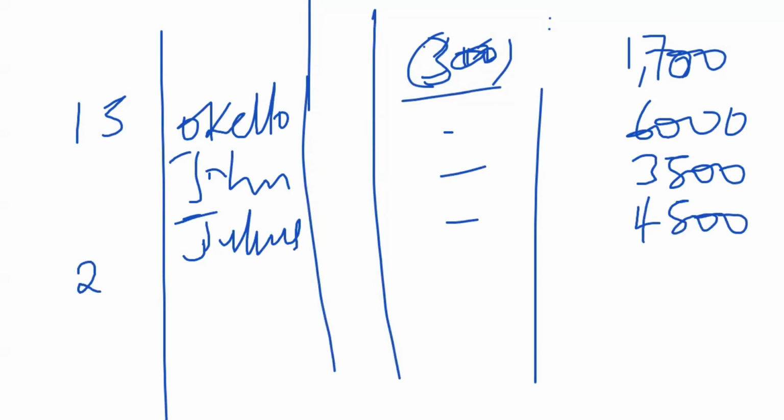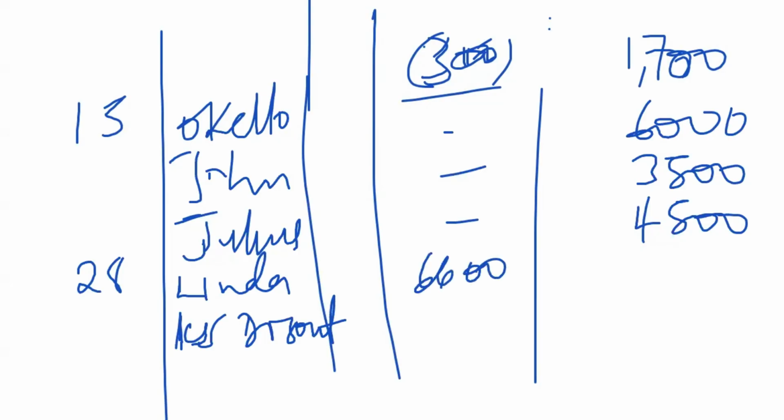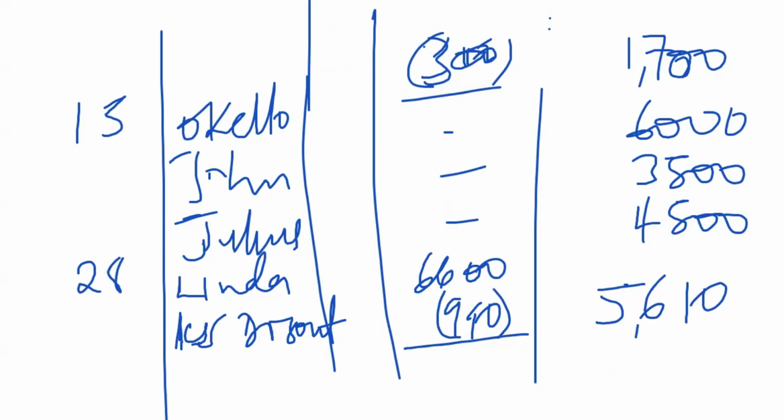Then on 28th, we had the one to Linda, but we gave this one a discount, so less the discount. The amount was 6,600. Then we less off the 15%, that is 990. When we do that, we get 5,610. Then we had John. John never had any discount, and the total amount was 1,800.